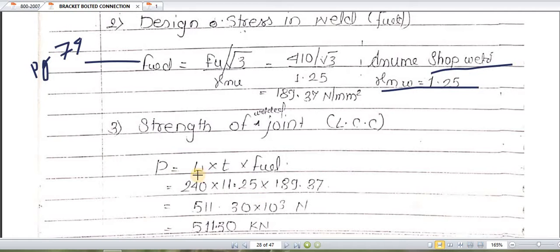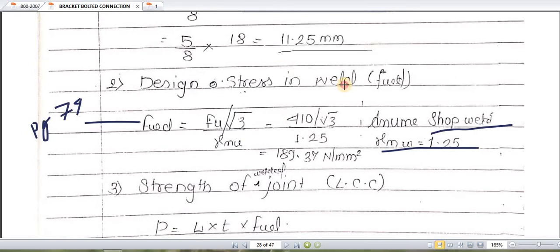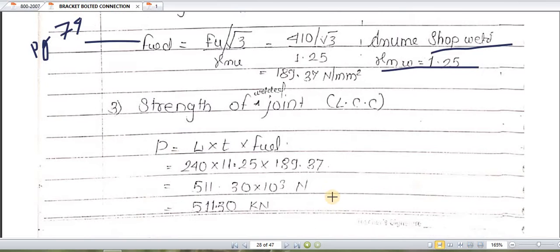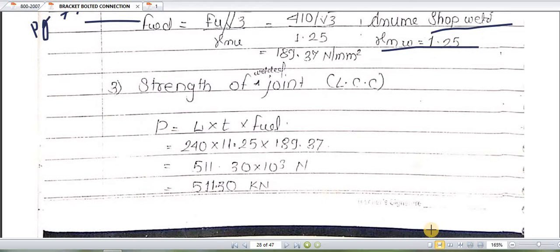So the length of weld has been given in the question, it is 240 mm. We are taking this length of weld from the question, 240. Thickness we have calculated for single U as 11.25. So directly we will take this as 11.25 and multiply by fwd, that is nothing but this design stress in weld, 189.37. In this way we will find out the strength of welded joint. The formula used to find out the strength of welded joint is nothing but P weld.